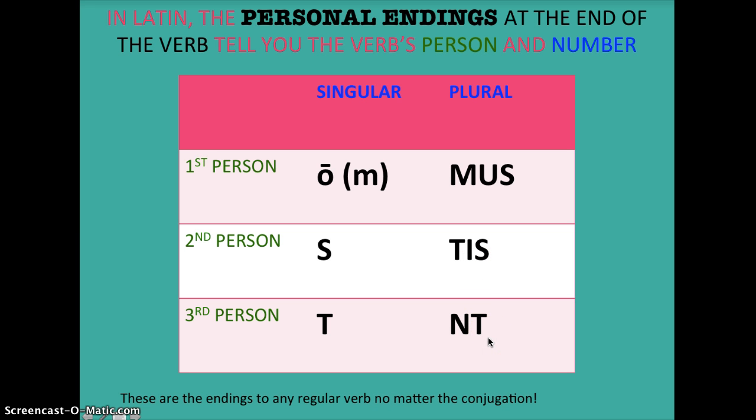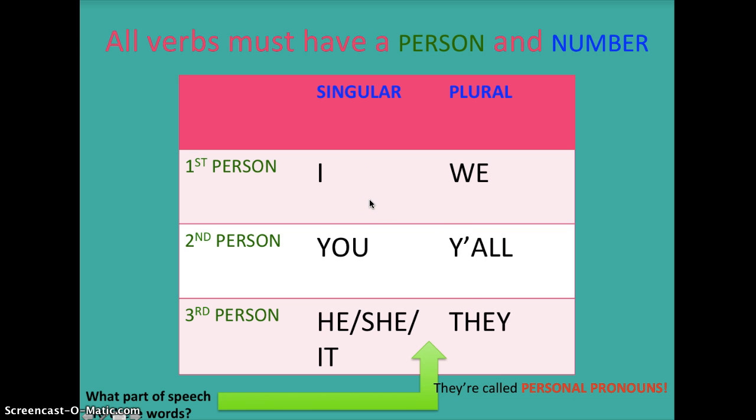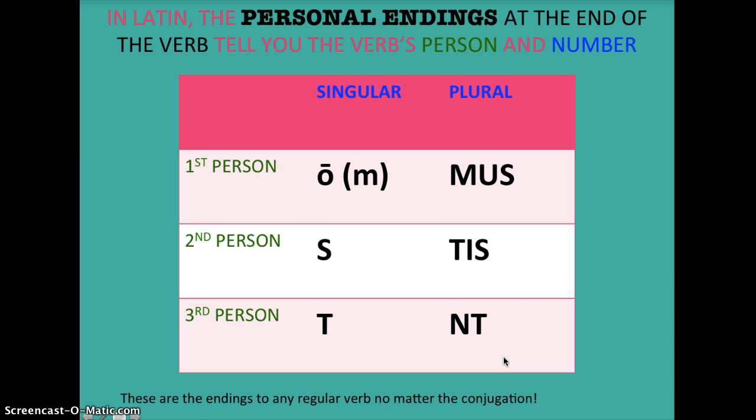The personal endings for Roman verbs are o, s, t, mus, tis, nt, sometimes m. And these personal endings tell you who's doing the action: I, you, he, she, it, we, y'all, they.